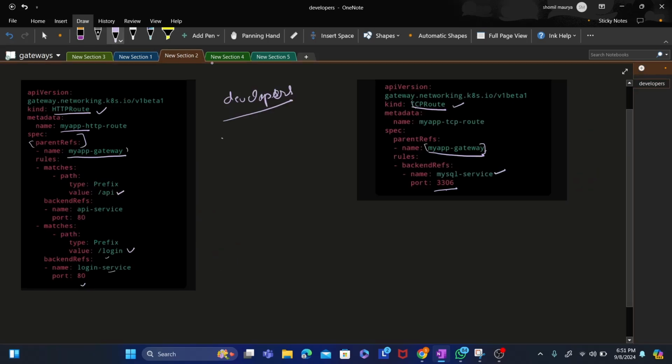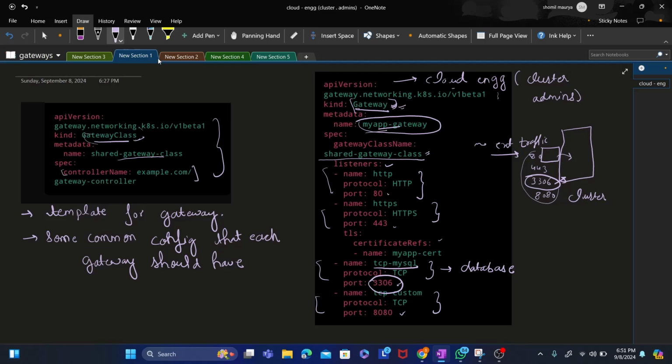So there is a link between this TCP route and the gateway we discussed previously. When traffic enters at port 3036, this is the port through which the service will be accessible. This way we are separating two kinds of logic: the routing logic, and the logic of exposing the services and ports, and the TLS logic also.